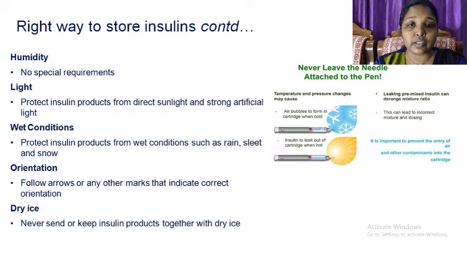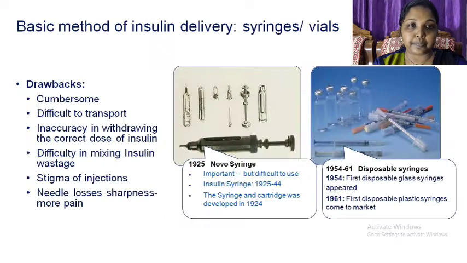Right way to store insulin: there are no special requirements in case of humidity, and it should be protected from direct sunlight and strong artificial light. It is important to protect insulin products from wet conditions such as rain, sleet and snow. Follow arrows or any other marks that indicate correct orientation, and never send or keep insulin products together with dry ice. Basic methods of insulin delivery, that is syringes and vials.